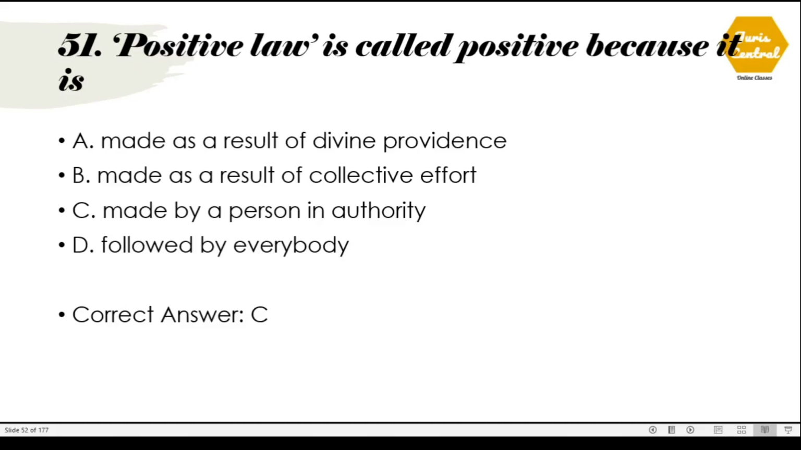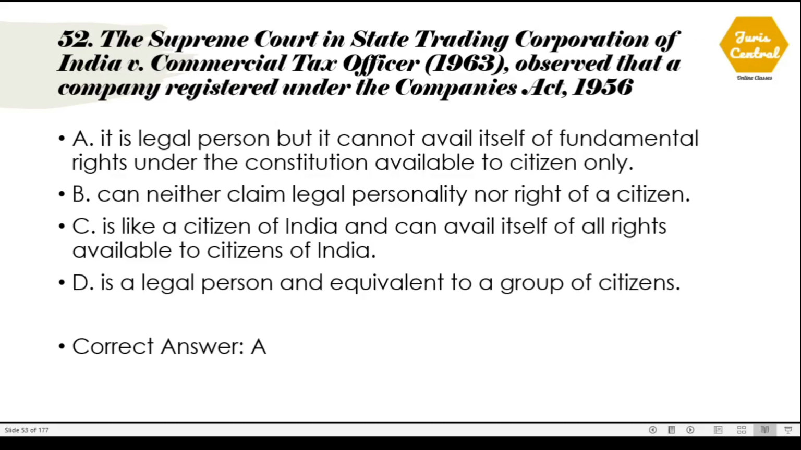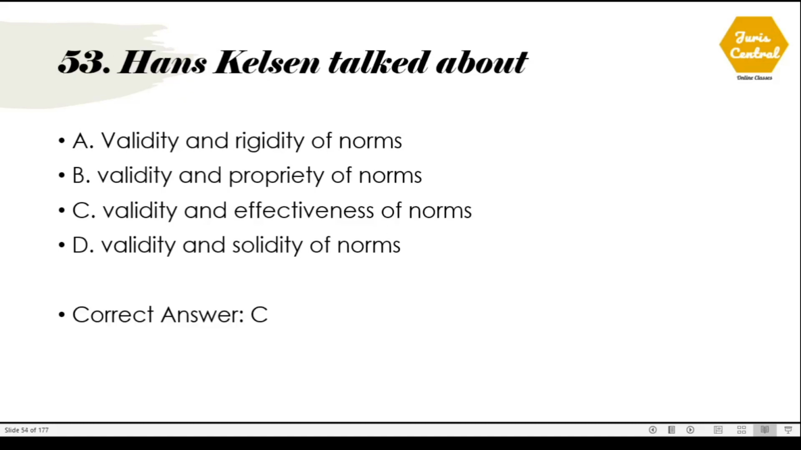51. Positive law is called positive because it is actually made by a person in authority. And the correct option is option number C. 52. The Supreme Court in State Trading Corporation of India versus Commercial Tax Officer observed that a company registered under the Companies Act 1956. The correct option is option number A. It is a legal person, but it cannot avail itself of fundamental rights under the Constitution available to citizens only.